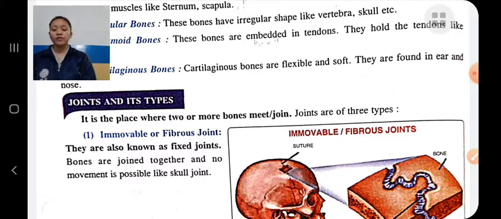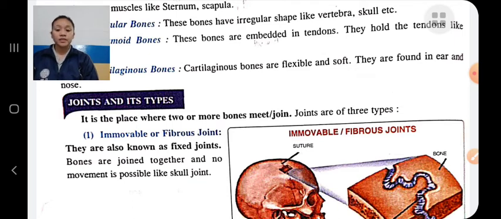Slightly movable joint is also known as a cartilaginous joint. In this joint, slight movement is possible, like in the vertebral column. Next is the freely movable joint. These joints move freely to a great extent, and they are covered with thin membranes and filled with synovial fluid.